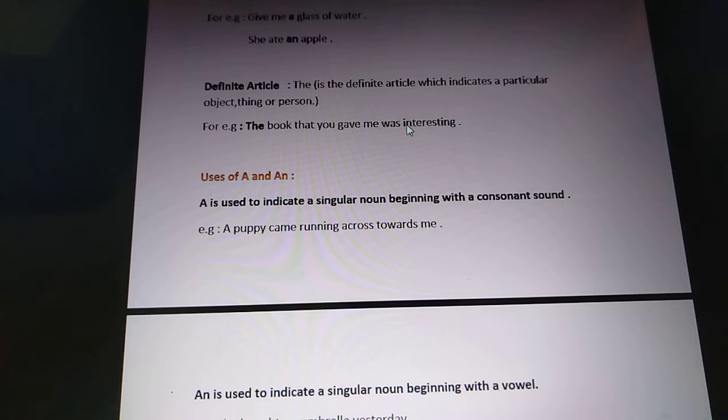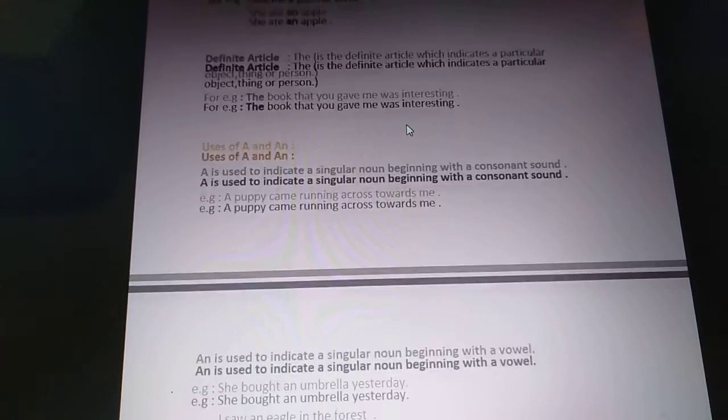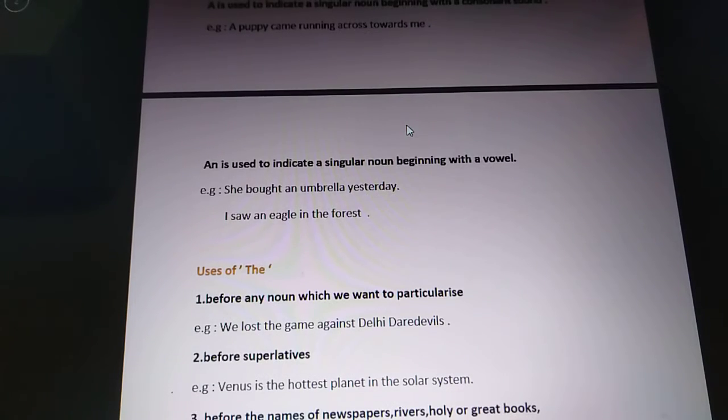For example, a puppy came running across towards me. Here a has been used before a singular noun, that is puppy, and puppy starts with P, which is a consonant letter. Next, an is used to indicate a singular noun beginning with a vowel. For example, she bought an umbrella yesterday. Before umbrella we have used an. Why? Because umbrella starts with U, which is a vowel.